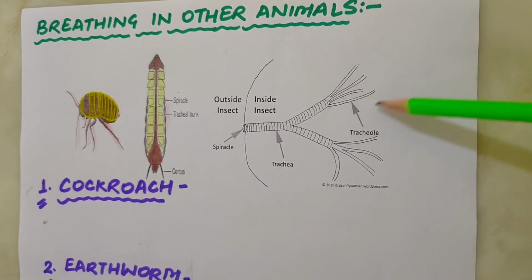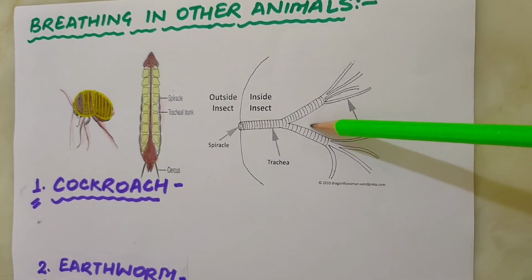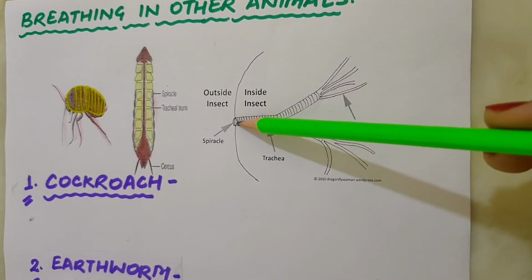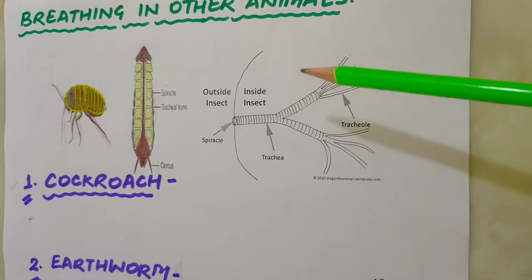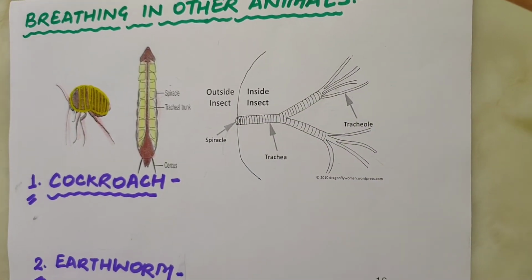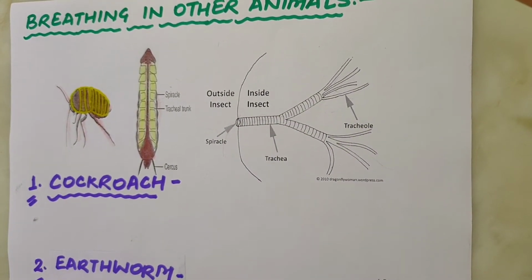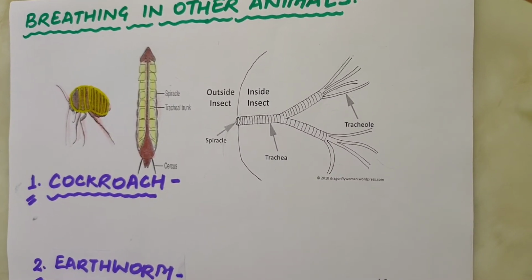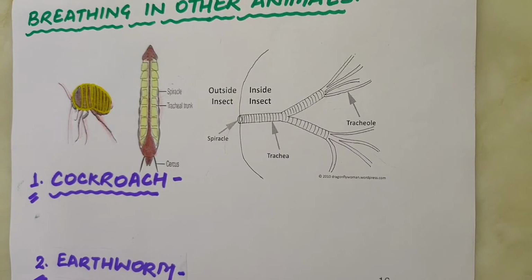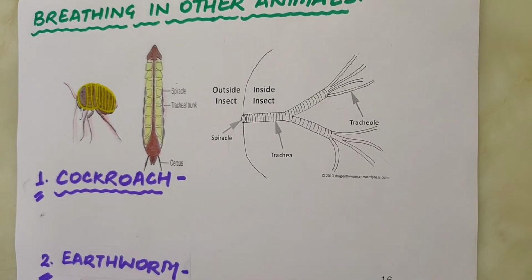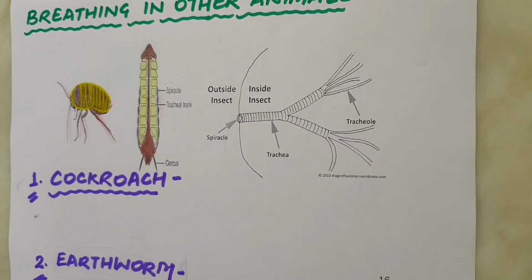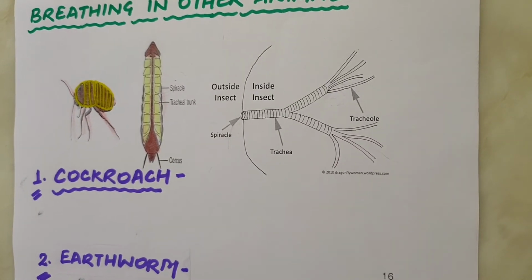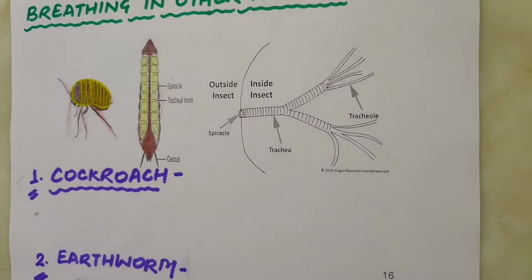Similarly, carbon dioxide from the cells enters into the tracheal tubes and moves out through the spiracles. The blood in these animals does not contain hemoglobin and is not red in color. They cannot carry oxygen to all the parts of the body. Therefore, transport of air takes place through the spiracles in these organisms. The tracheal system or spiracles are only seen in insects, not in other groups of animals.